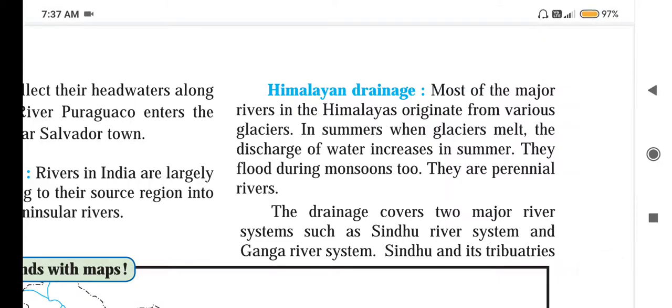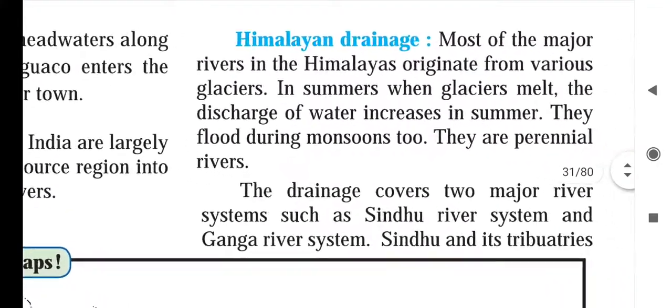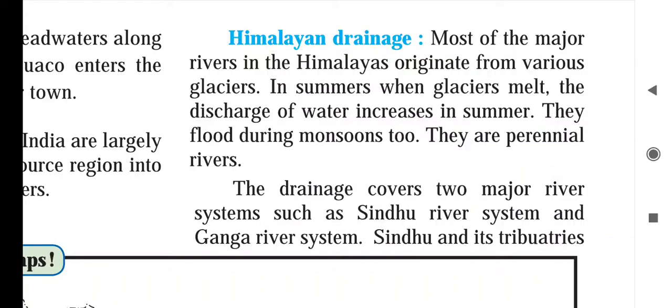Same in the rainy season, because of rain there is already water, and due to that a flood-like situation is there in the monsoon season. So these rivers are perennial rivers. Perennial means the river receives water throughout the year, 12 months. The drainage covers two major river systems, the Sindhu river system and the Ganga river system.